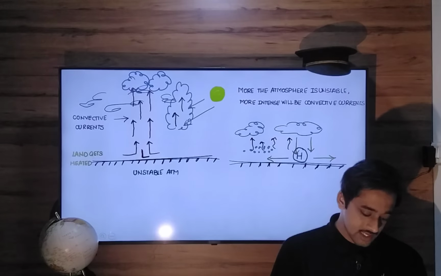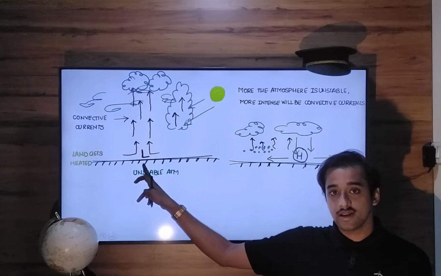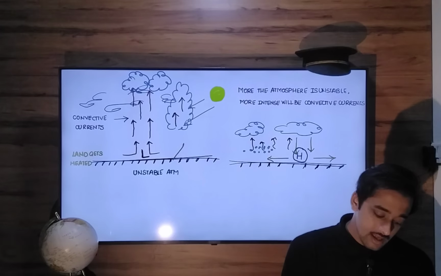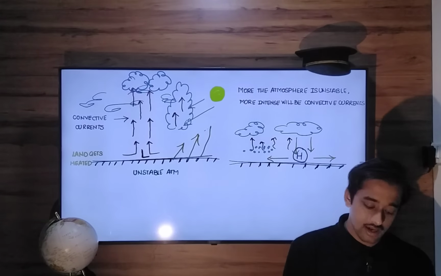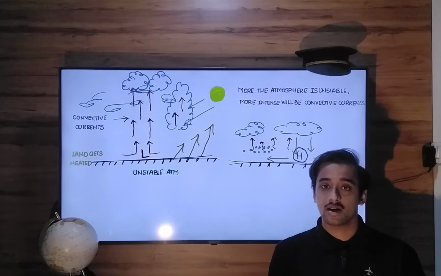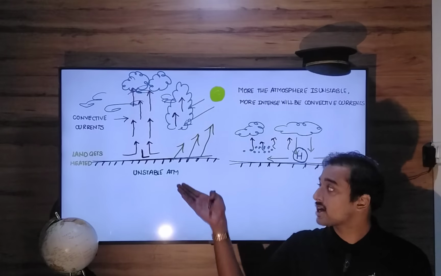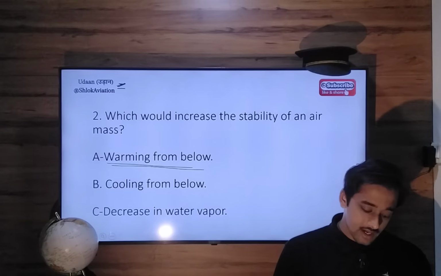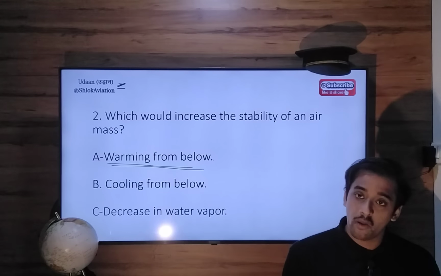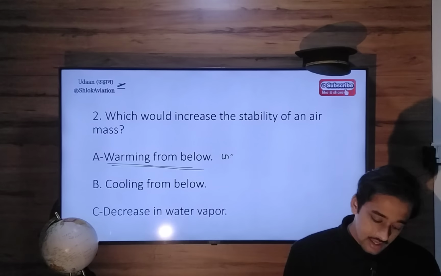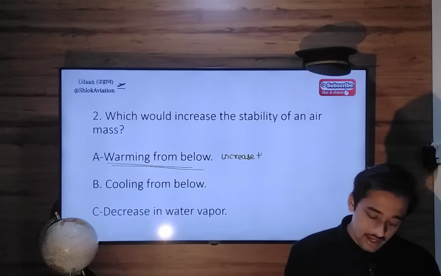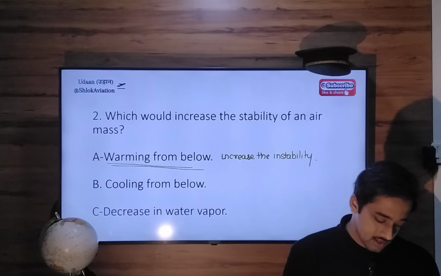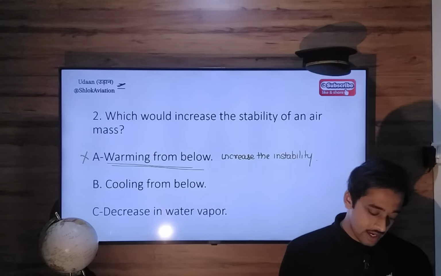solar radiation, as we see here, reaches the land surface. After reaching the land surface, the land will give back this radiation, and this giving back of radiation is what heats the atmosphere. Therefore, we say the atmosphere gets heated from below and not from above. So option A will be incorrect because warming will increase the instability of the air mass. Cooling from below, that is the correct option.